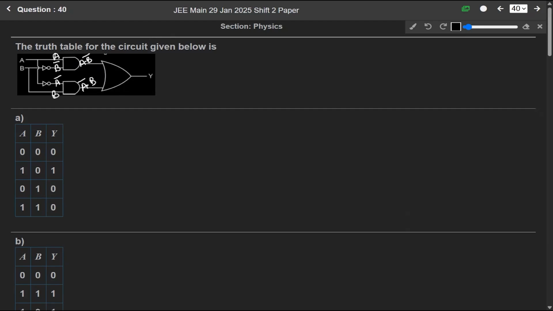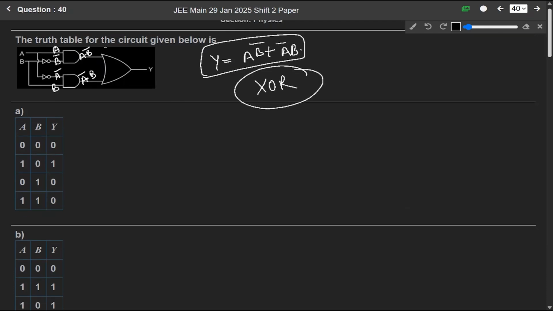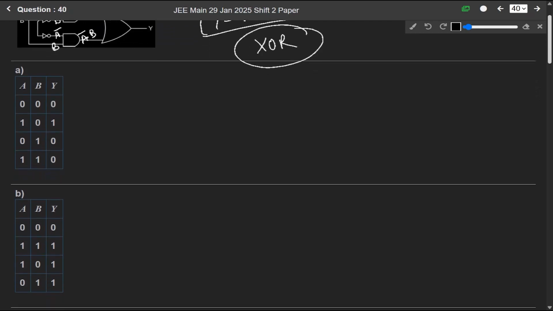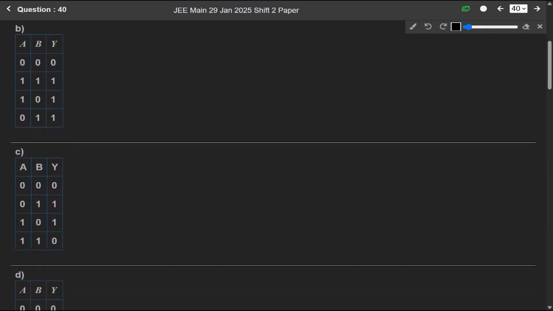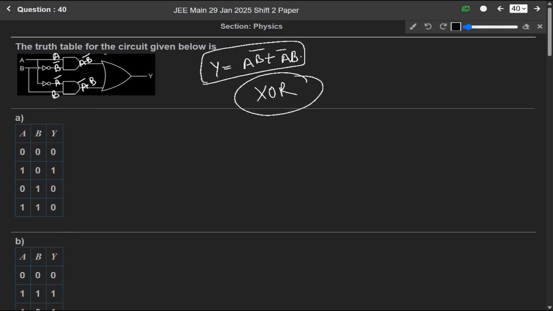And this is an OR gate. OR gate means addition. So Y will be equals to A B bar plus A bar B. Okay, so our output is A B bar plus A bar B, which is basically an XOR gate. And for an XOR gate, the truth table is this one: 0 0 0, 0 1 1, 1 0 1, 1 1 0. That means option C is the correct answer.